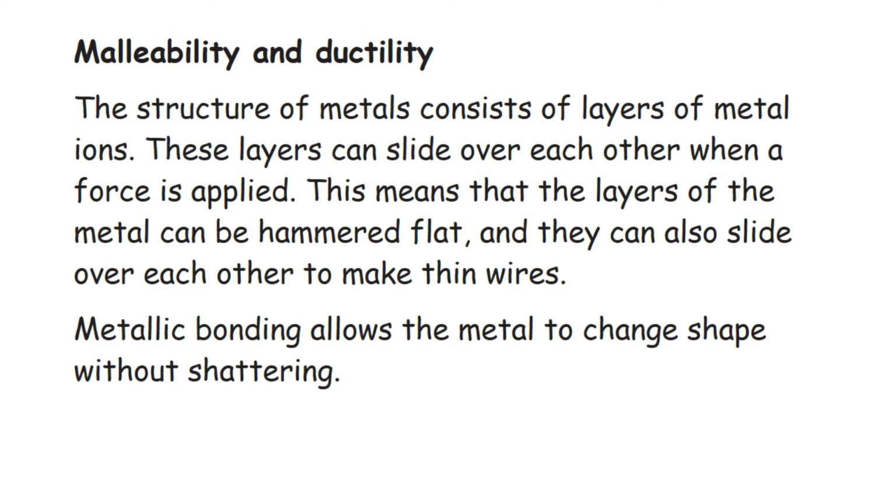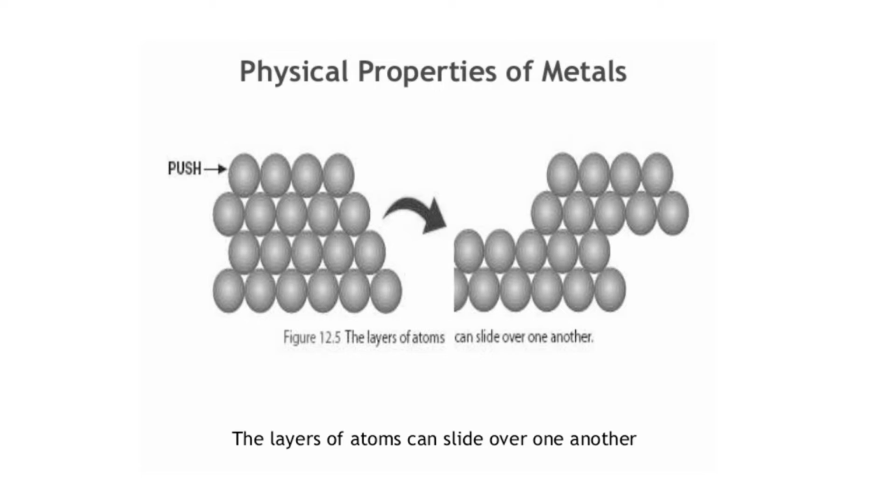These layers can slide over each other when a force is applied. This means that the layers of the metal can be hammered flat and that they can also slide over each other to make thin wires. Metallic bonding allows the metal to change shape without shattering. The layers of atoms can slide over one another as shown in the figure.